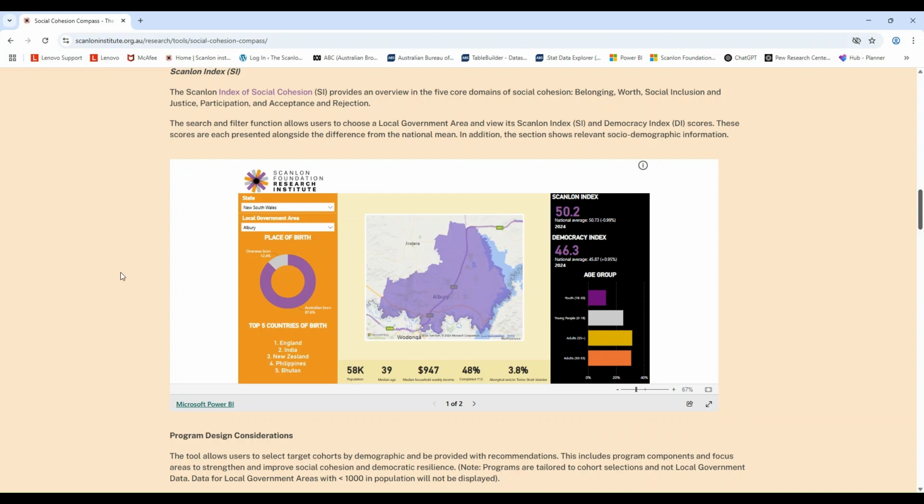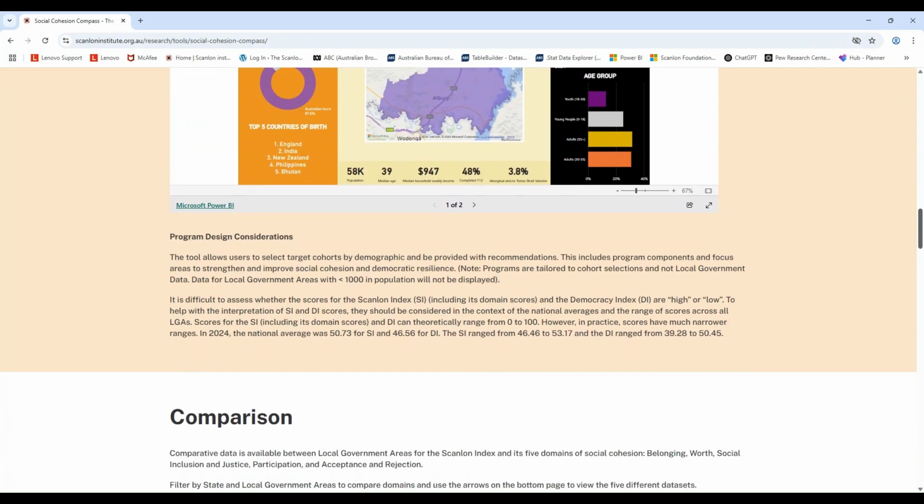It's important to note that it's difficult to assess whether these scores for the Scanlon Index and the Democracy Index are objectively high or low. These scores should always be interpreted in the context of the national averages and the range of scores across all the LGAs. There's some information about this just below the dashboard.